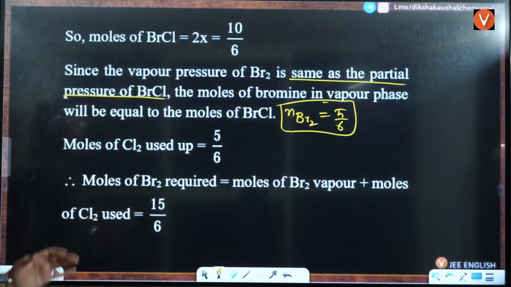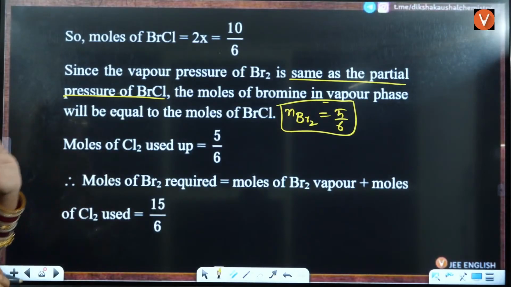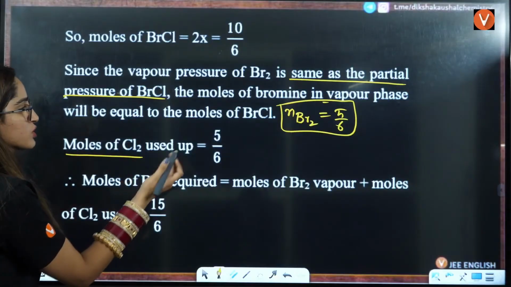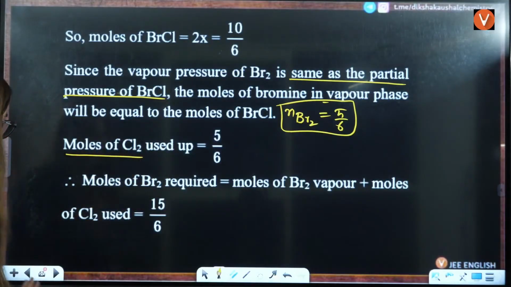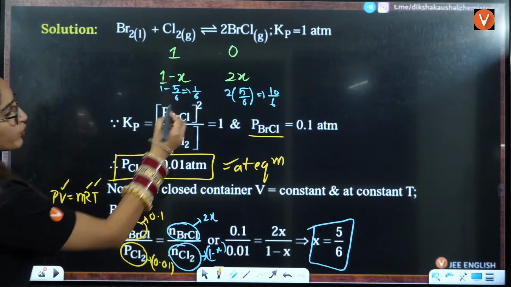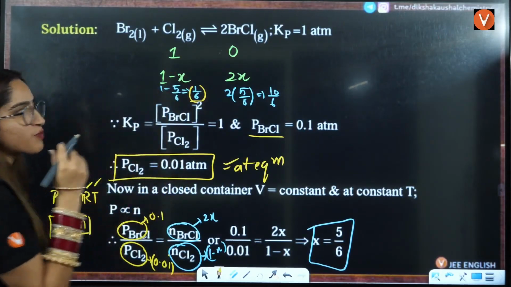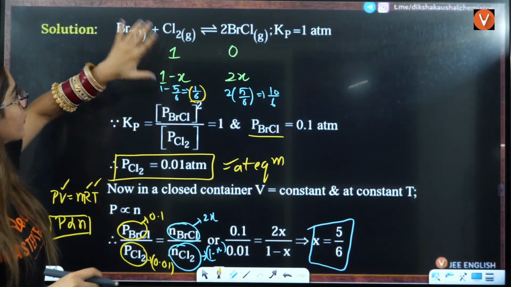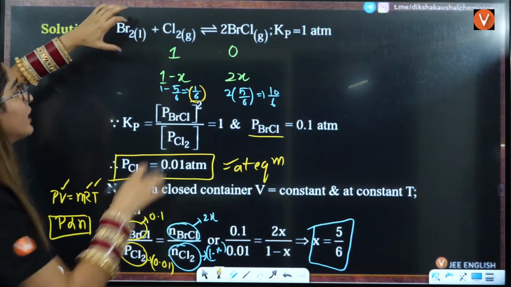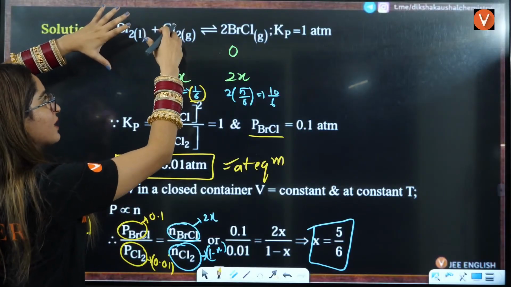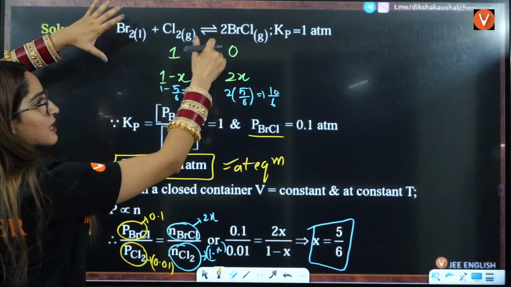Okay, equal to BrCl. So you can easily write the number of moles here, right? Number of moles of Cl2, right? Now you tell me how much amount is left. Cl2 left is 1.5. How much Cl2 have you used? Now see this equation, you have bromine in liquid. Here you are using this Cl2, and then you are getting this, right?